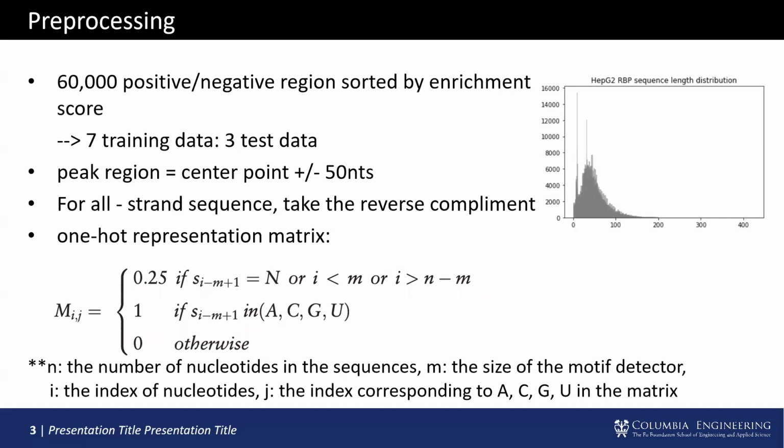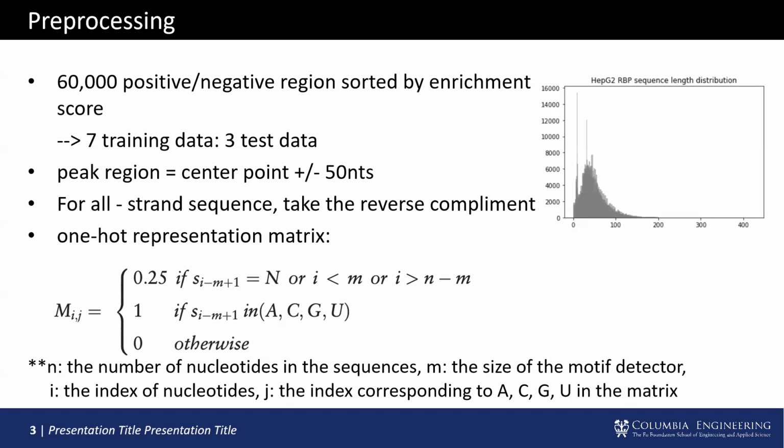Then we filter out the 60,000 positive and negative regions sorted by enrichment score to reduce computation. Then we split them into training and test datasets. This is a distribution of RBP sequence length. The peak region is manually set to 101 because it can cover most of these RBP binding site sequences. This is achieved by finding the center point and going up or down 50 nucleotides.